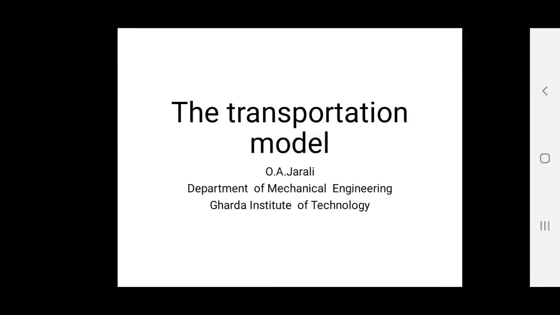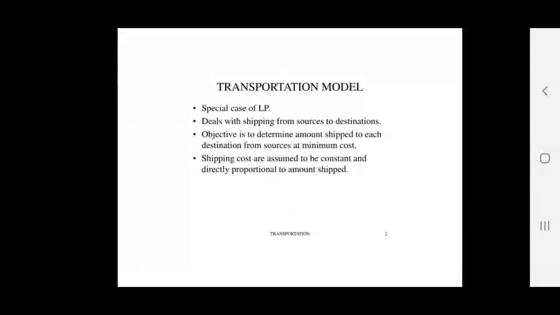The origin of the transportation model dates back to 1941. Now it is very popular. There are several assumptions we must know before solving transportation problems. The total quantity of items available at different sources is equal to the total requirement at different destinations. This is one of the major assumptions required.